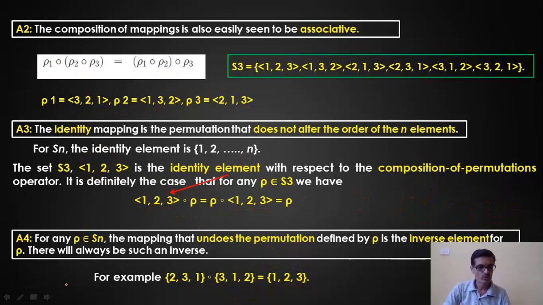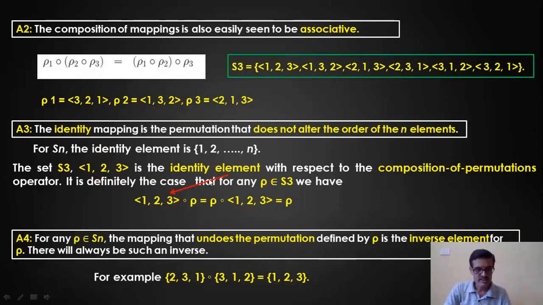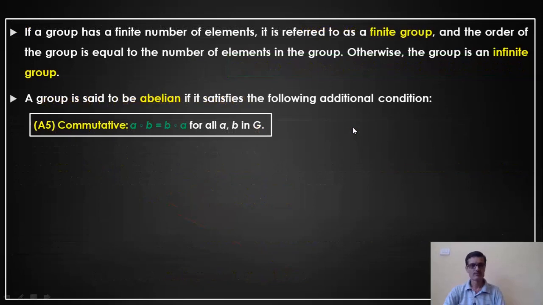So what I want to say here is the identity element is this 1, 2, 3, and just look at this. When I do this operation, I'm getting back the identity element. So all the 4 properties are satisfied. That means I can say that this set is nothing but a group. Fine. Now I'll extend this concept.